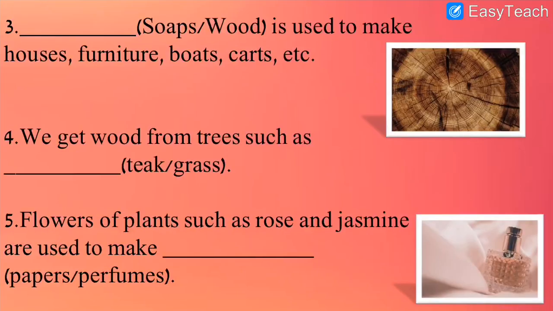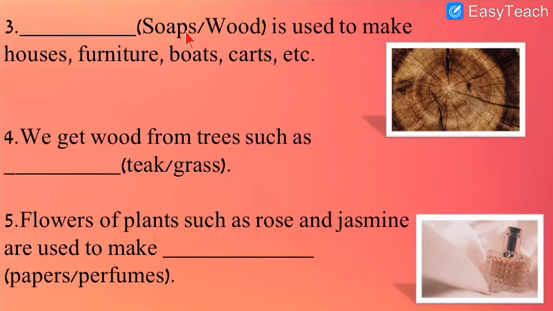Next, dash is used to make houses, furniture, boats, carts, etc. So how do we make all these things? How do we make house, furniture, boat, cart, etc.? Can we make them with the help of plants? Yes. But what do we get from plants? Then can we make furniture like table, chair? It is made up of wood. So wood is the correct answer.